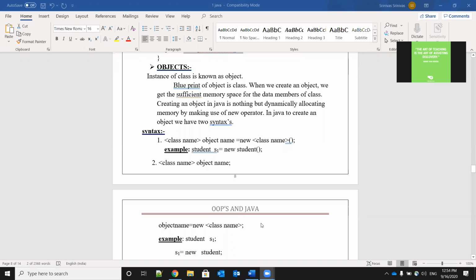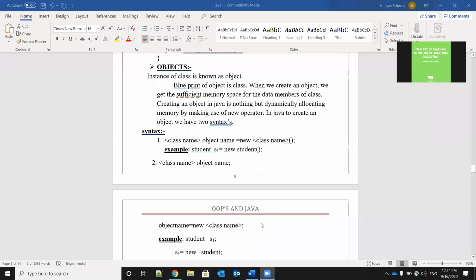When we create an object, we get sufficient memory space for the data members of the class. So when we are going to create the object, at that time only the memory will be created for the variables which we created in the class.